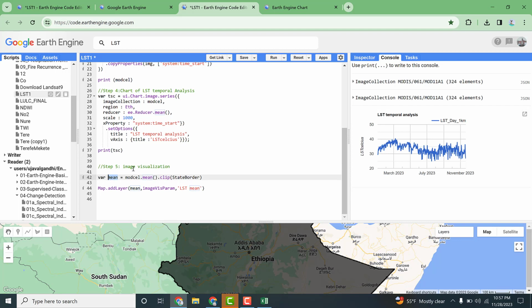The input variable that we created before is MODIS degree centigrade. To compute a mean, we use the mean function, and we need to clip in terms of the administrative boundary of Ethiopia, and finally add the result.